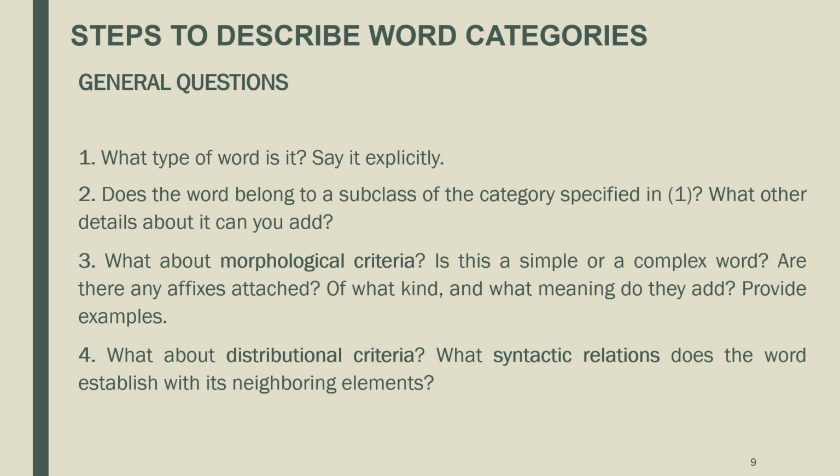You need to mention if the word has an inflectional or a derivational affix and state what meaning that affix adds to the word. Also, you can provide examples of other words that contain the same affix.